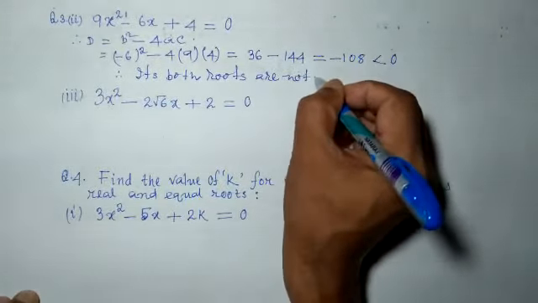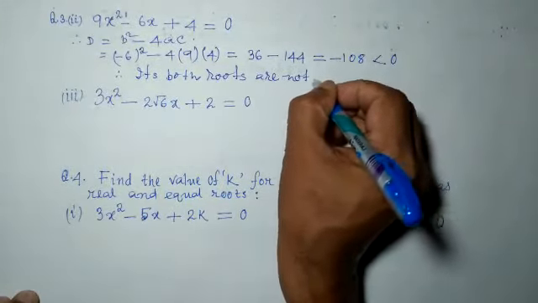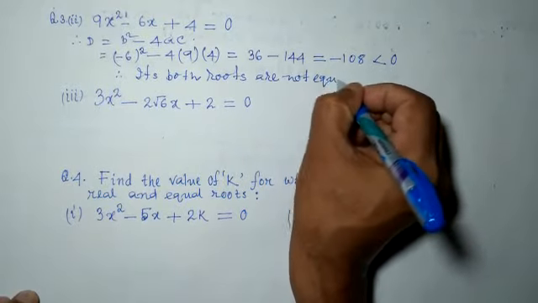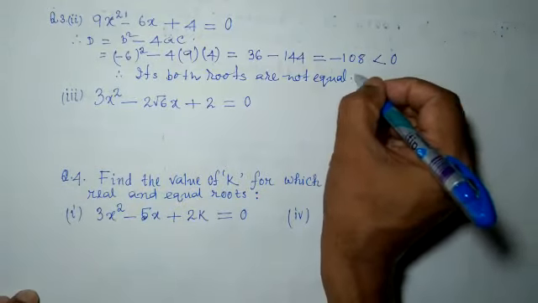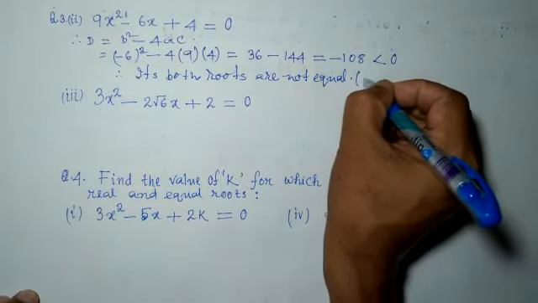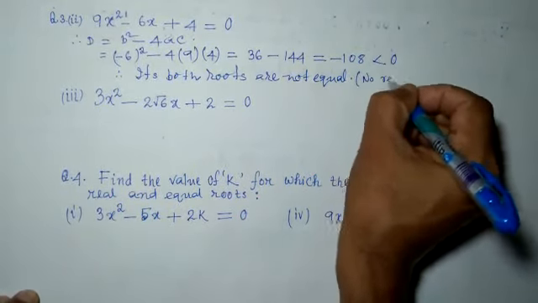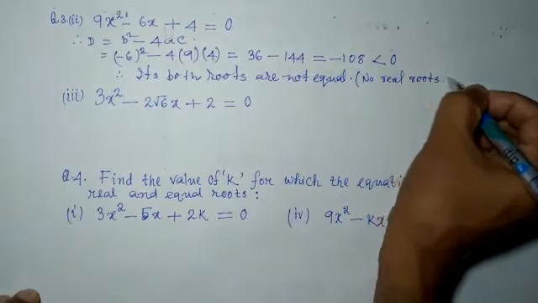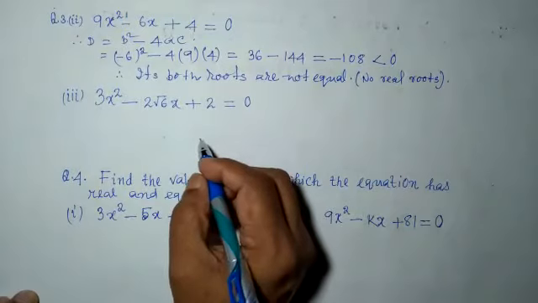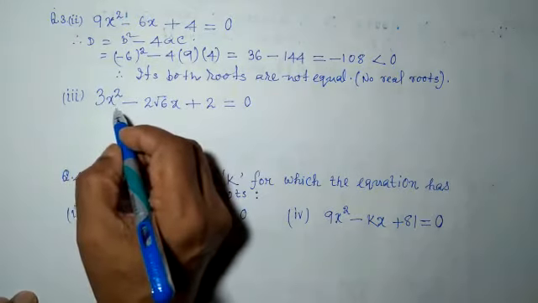Both roots are not equal. Actually it has no real roots, because D is less than 0. No real roots.